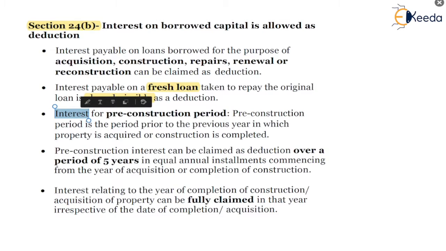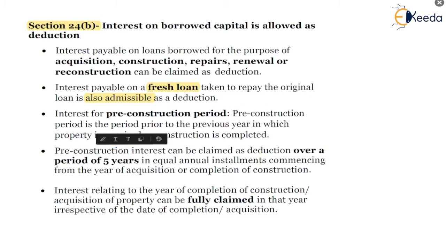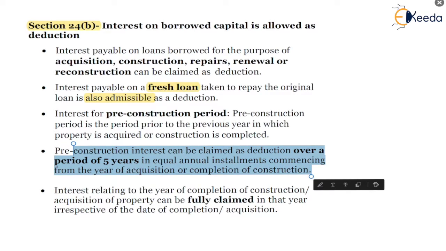Interest on pre-construction period. Pre-construction period is the period prior to the previous year in which the property is acquired or construction is completed. Pre-construction interest can be claimed as a deduction over a period of 5 years in equal annual installments commencing from the year of acquisition or completion of construction.